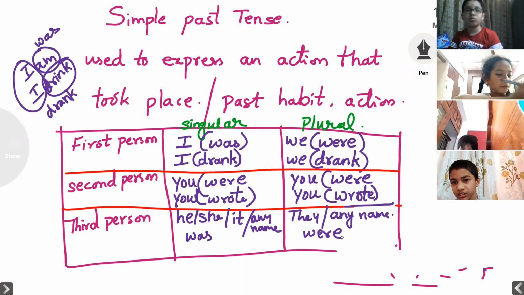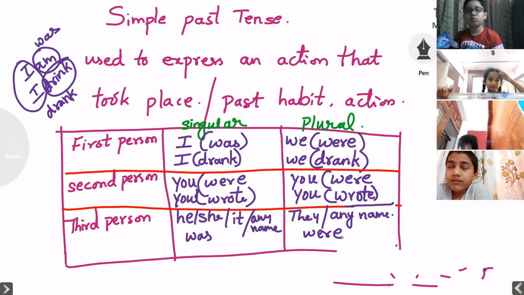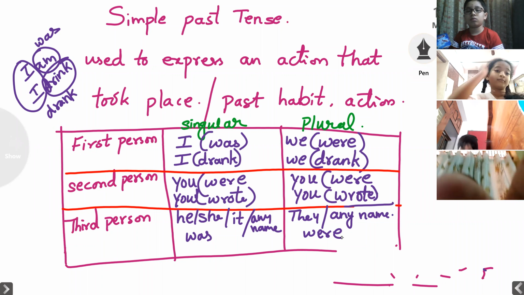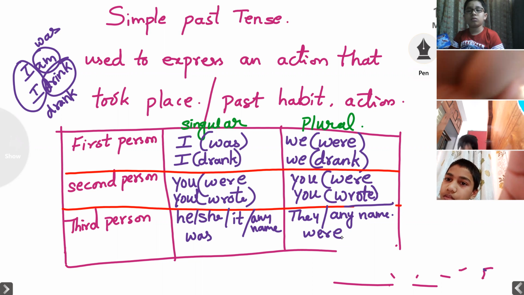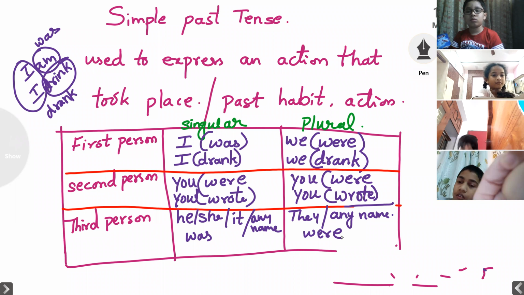So children, when you are using a plural form, they or any other name like students, teachers, friends, or names, then you have to add were in the past form. These are the first person, second person, third person you have to remember. In first person, you will get I, we. With I, you have to use was. With we, you have to use were. If it is singular, was. If it is plural, were. Remember this. Singular, was.